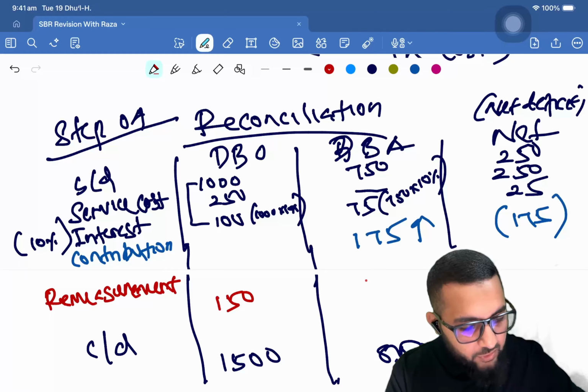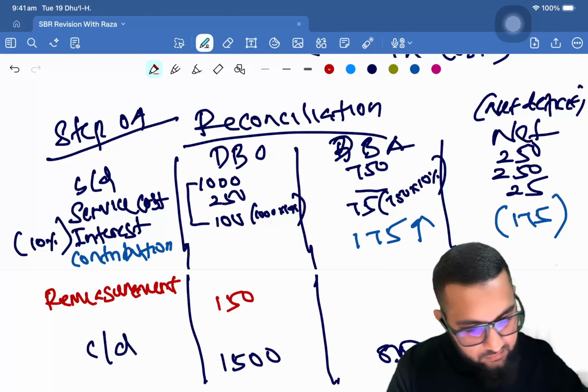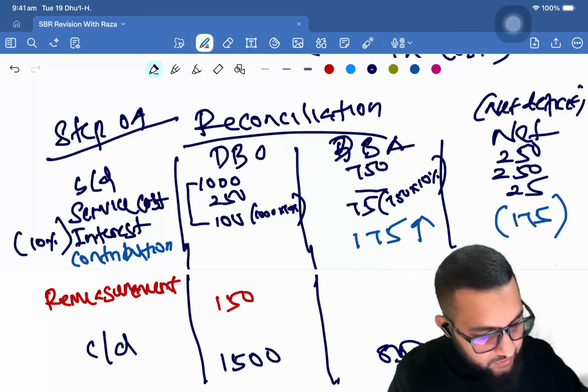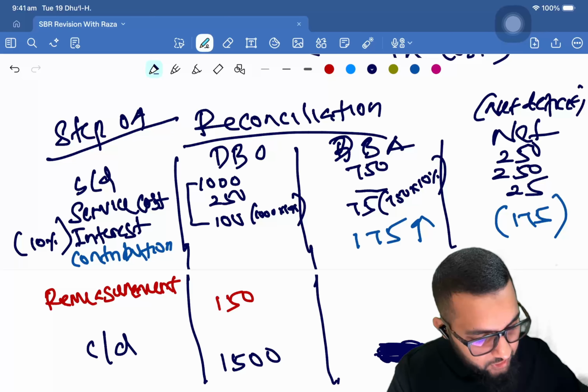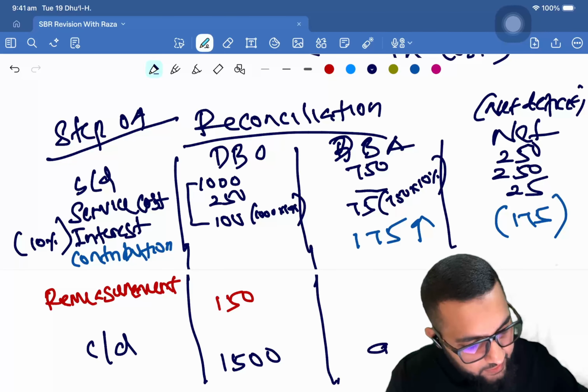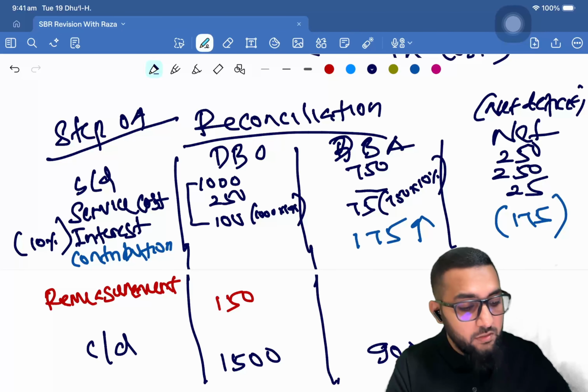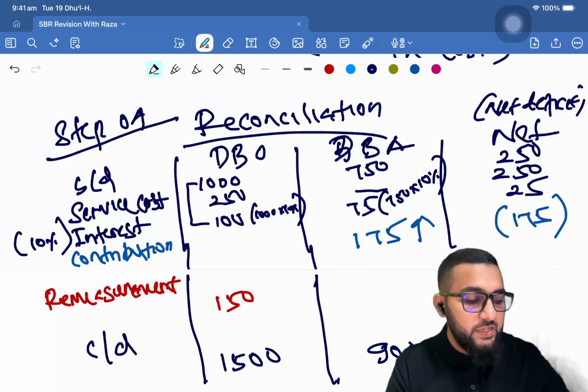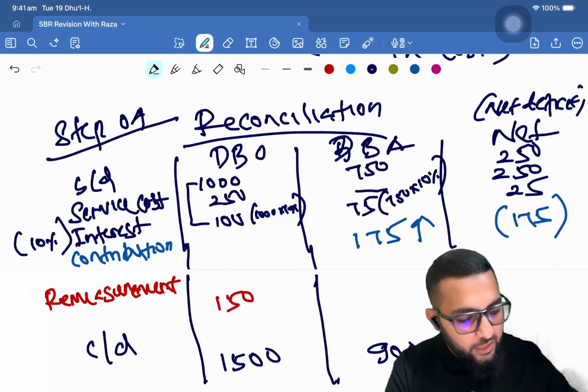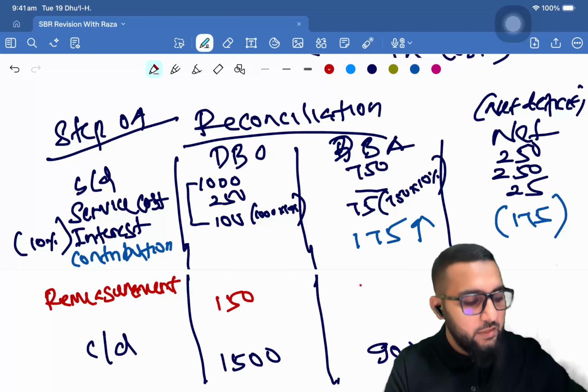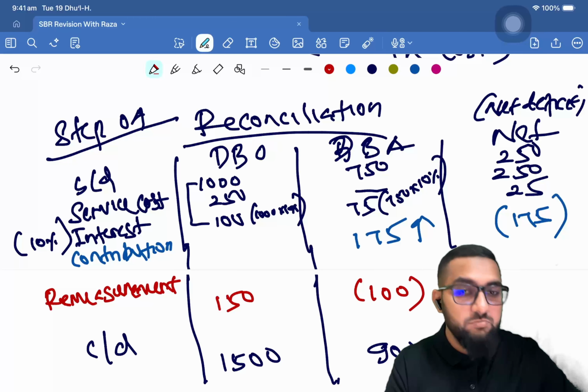So this goes down by 150. Or let's make it a little different, otherwise there is not going to be any change there. Right, so let's make it 900. Okay, 750 plus 250 is 1000. 1000 becoming 900, meaning there is a remeasurement loss.